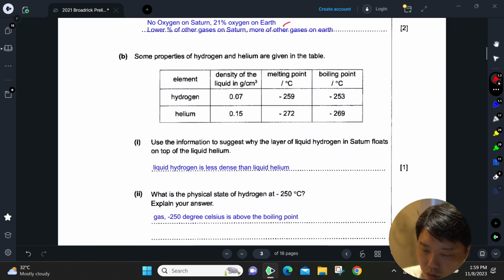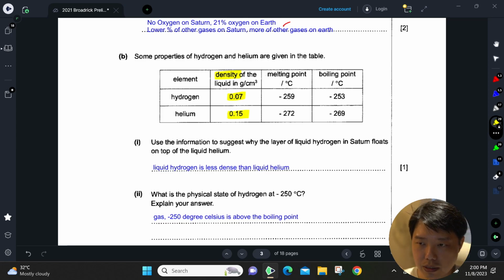Okay, so let's look at part B. Using the information from this table, suggest why the layer of liquid hydrogen in Saturn floats on top of liquid helium. Okay, why does it float? You just need to look at your density, right? Helium is more dense than your hydrogen. Okay, so hydrogen will go on top. Whenever you have liquids, the one that is less dense will float on top.